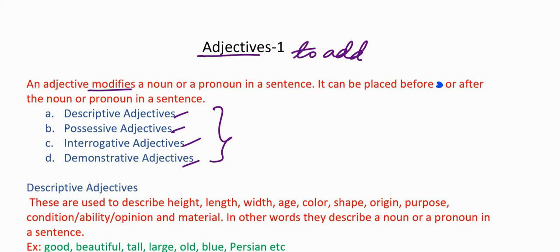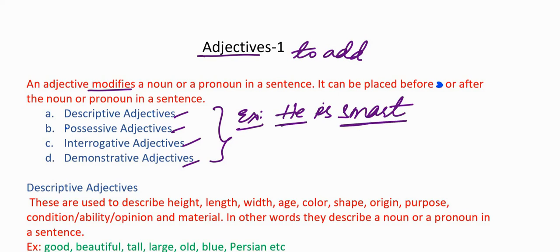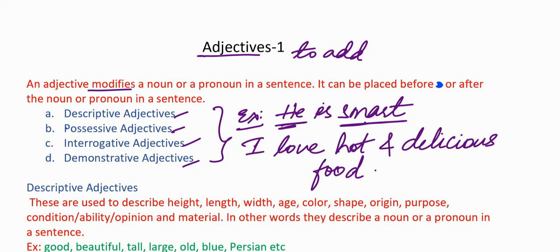Let me explain this with an example. He is smart. He in the sentence is a pronoun, and adjective here is smart because it is placed after the pronoun he, and it is giving us more information about this pronoun he. What kind of person is he? He is smart. In another example, the noun in this sentence is food.